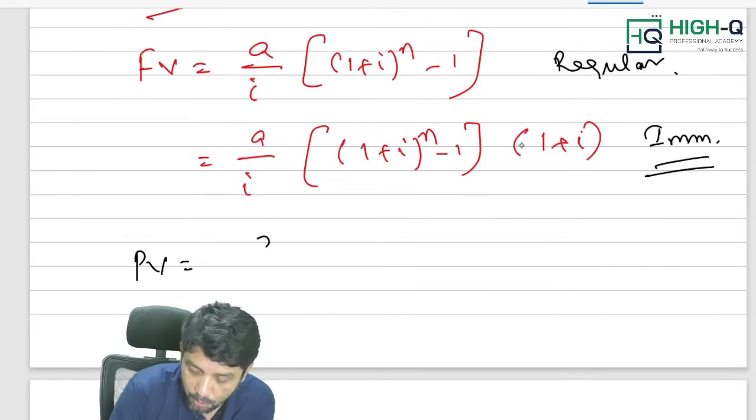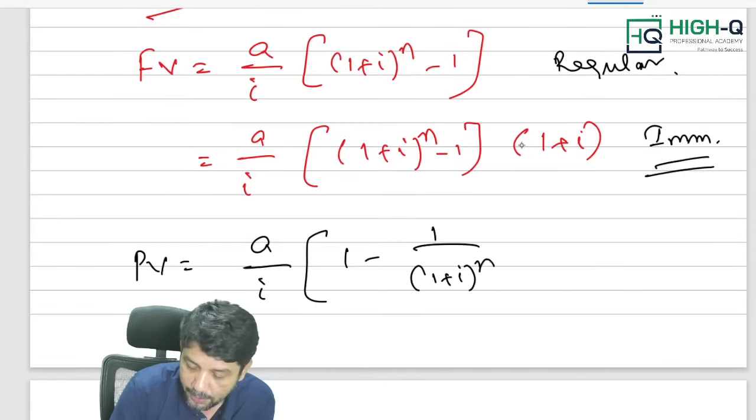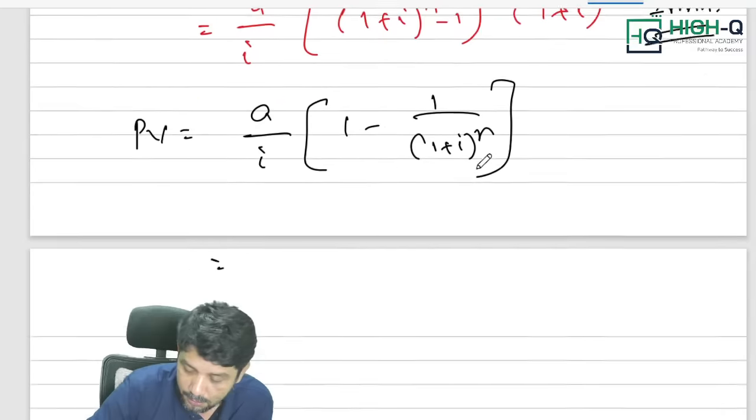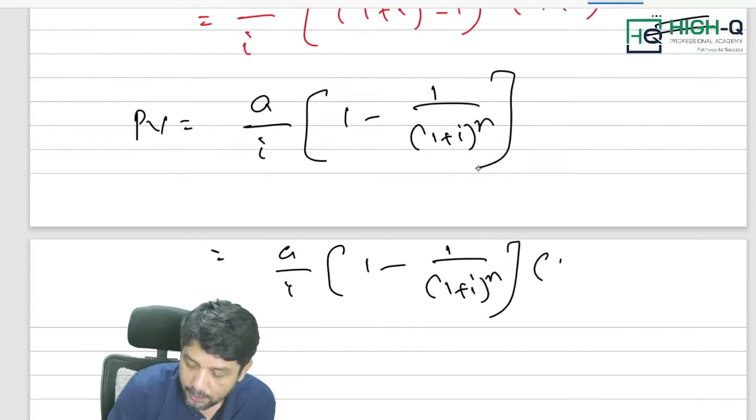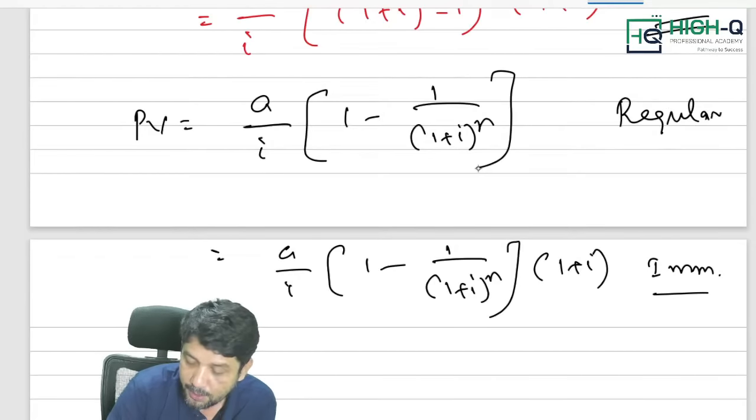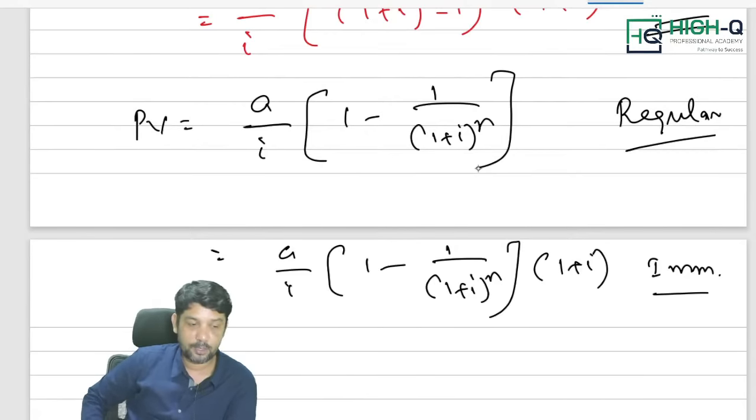Present value. What is the formula? A by I into 1 minus 1 by (1 plus I) whole power n. Okay. Or the second formula is A by I into 1 minus 1 by (1 plus I) whole power n into (1 plus I). This is immediate annuity, and this is regular annuity. You understand, my dear? So regular annuity and immediate annuity. These are the two types of annuity.